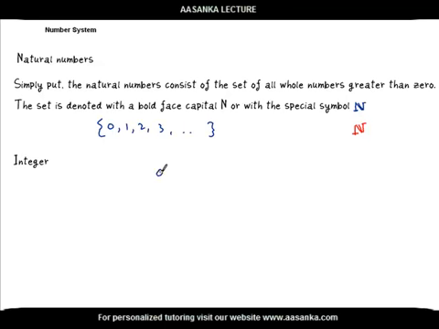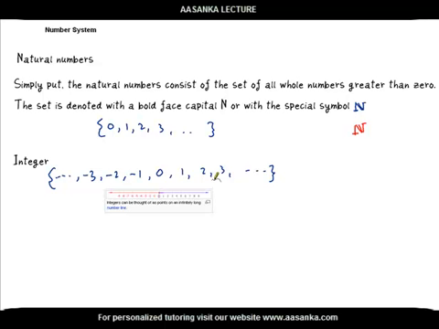Integers are the set of natural numbers and their negatives also, like this. So integers can be thought of as points on an infinitely long number line. For example, 0, 1, 2, 3, 4, like that on the positive side, and then -1, -2, -3, -9, etc. on the negative side.